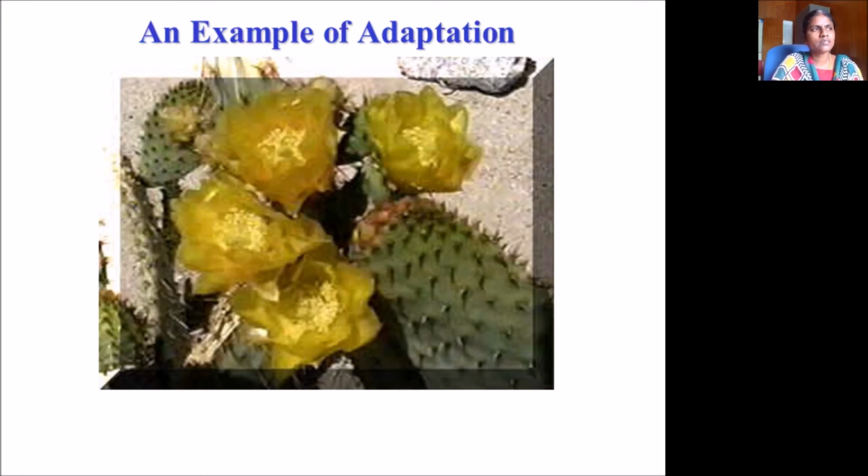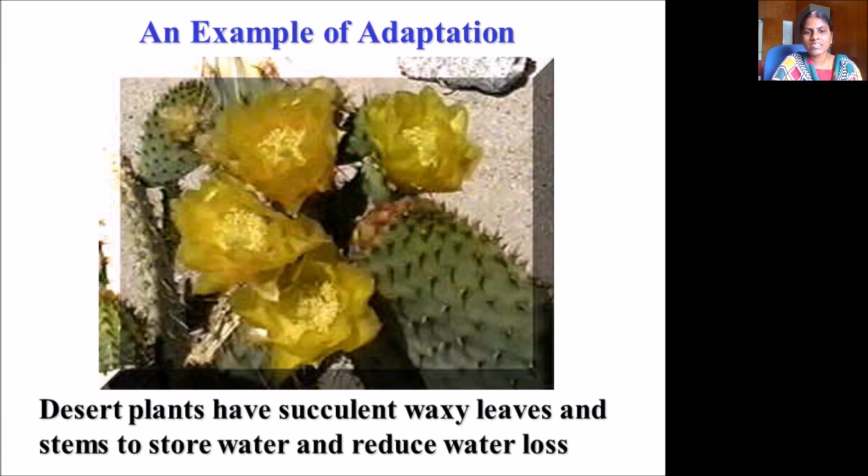Here you can see a cactus. This plant was modified and adapts to the environment by producing spines over the leaves. Desert plants have succulent waxy leaves and stems to store water and reduce the loss of water. It will grow in the desert. The habitat of this cactus is the desert. There the leaves will store the water because water won't be available, and it reduces the loss of water through the waxy leaves.